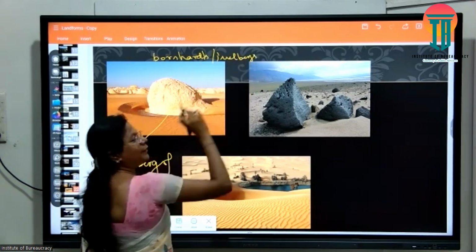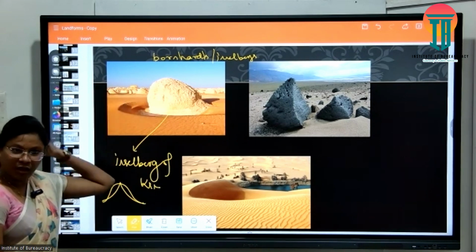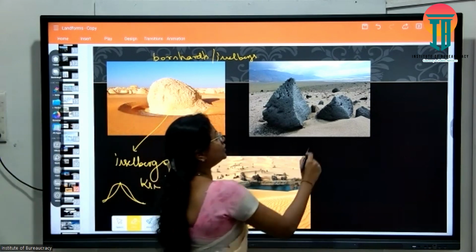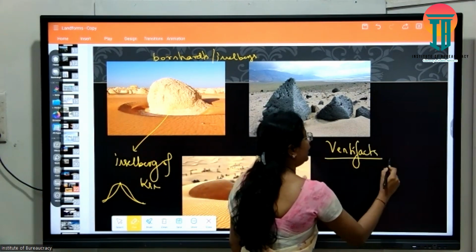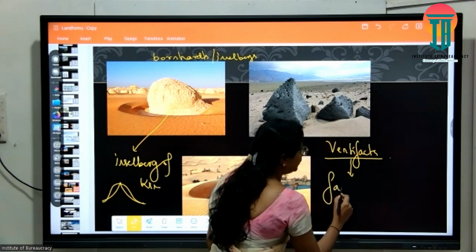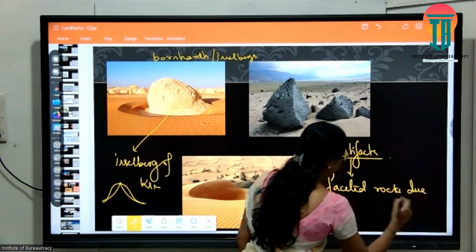This is again a desert landform based on erosion, known as ventifacts. Ventifacts are nothing but faceted rocks due to active wind erosion.